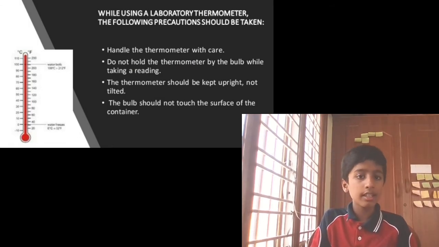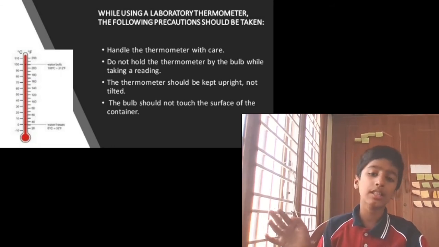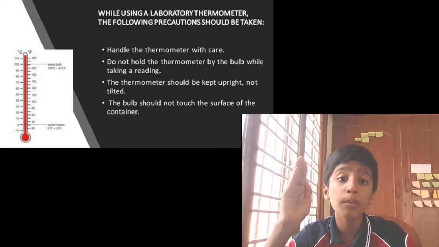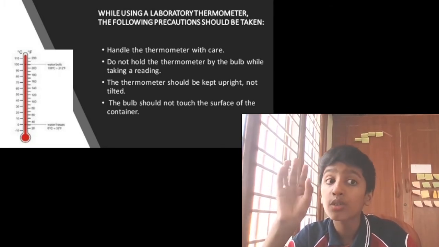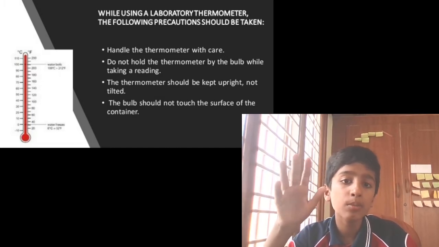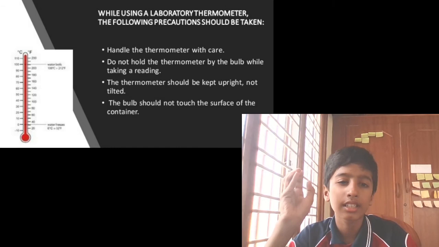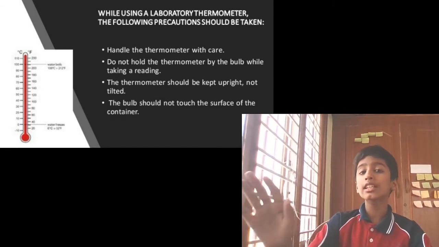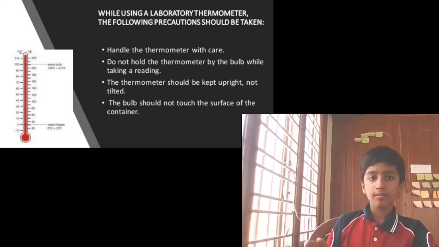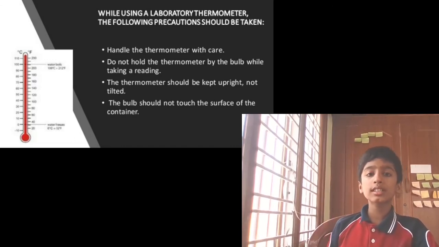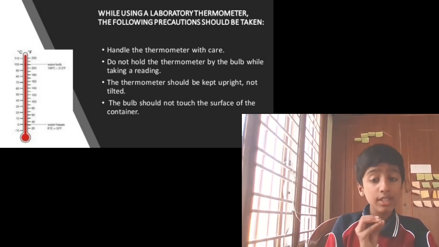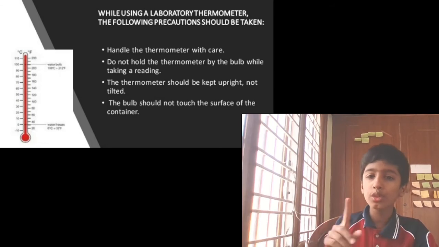Handle the thermometer with care. Every thermometer we should handle with care. Do not hold the thermometer by the bulb. I have already told you this; while reading, you should not touch the bulb. The thermometer should be kept upright, not tilted. And the bulb should not touch the surface of the container where we are keeping it.